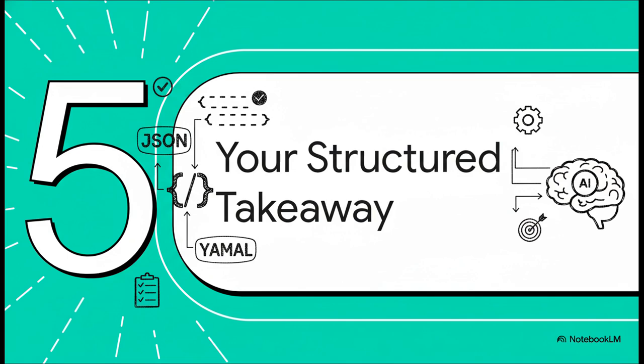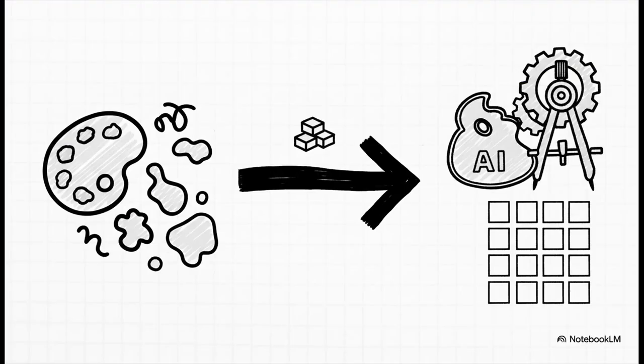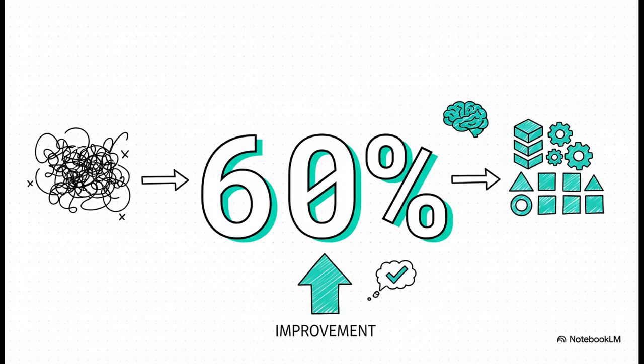Okay, let's bring all of this together with the main takeaway. Whether you end up using JSON for maximum control or you go with YAML for maximum efficiency, the core principle is exactly the same. By adding structure to your prompts, you are fundamentally changing your relationship with AI. You're turning it from a creative but kind of unpredictable assistant into a reliable and precise professional tool. And look, this isn't just some abstract theory. The impact is real and it's measurable. According to our sources, enterprises that have made the switch to structured prompting have reported a staggering 60% reduction in AI errors. I mean, that is a massive improvement in reliability.